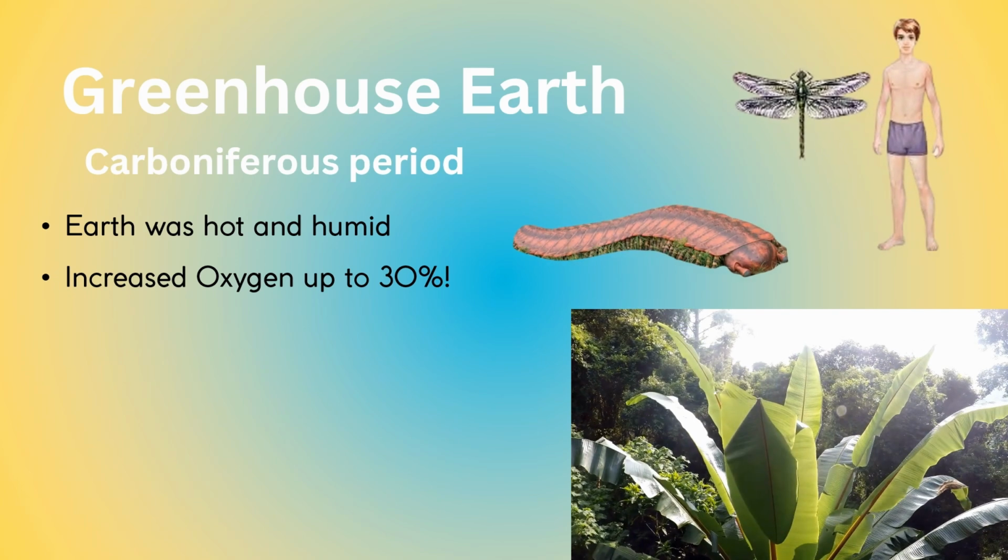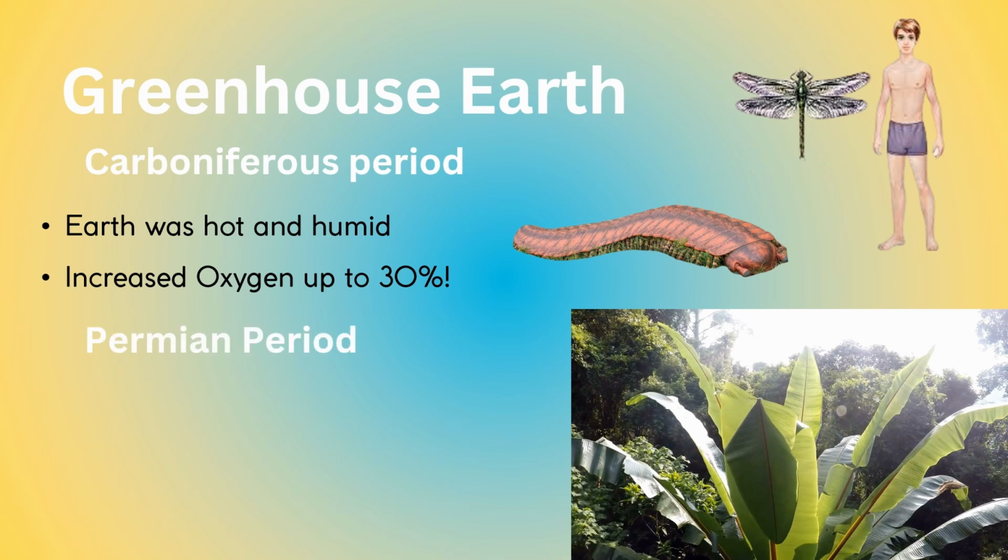I'm talking massive centipedes crawling on the forest floor and dragonflies almost the size of birds. Have you ever seen depictions like this? That is because during the Carboniferous period, the Earth had more oxygen in the atmosphere than it does right now. The atmosphere back then was about 30% oxygen, and today we breathe an atmosphere that's only about 21% oxygen.